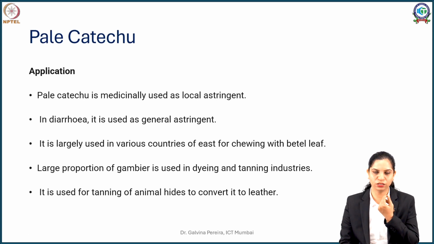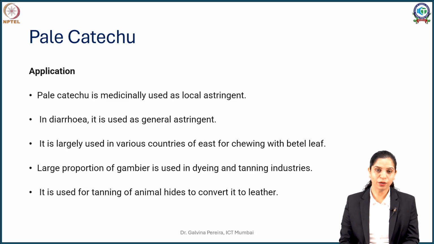So for mouth ulcers it is used. It can be used even topically in creams. It is given for patients suffering from diarrhea as a general astringent, and in some countries, especially the Malayan countries where it commonly grows, it is given with betel leaf.